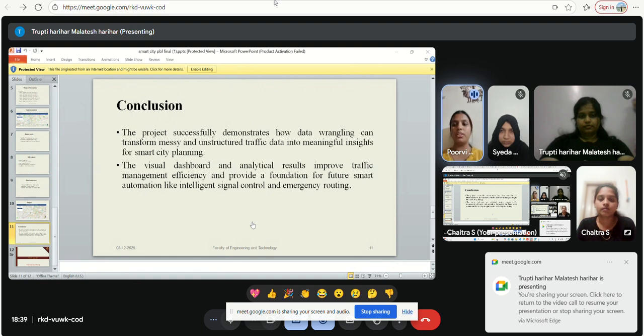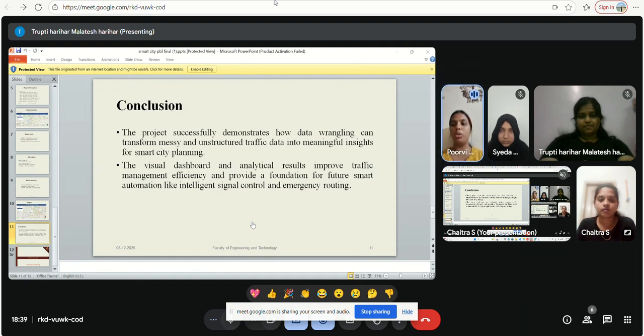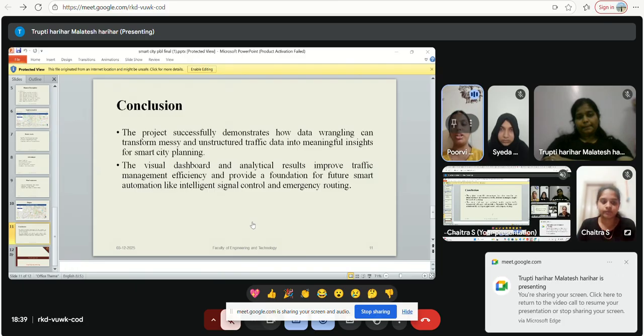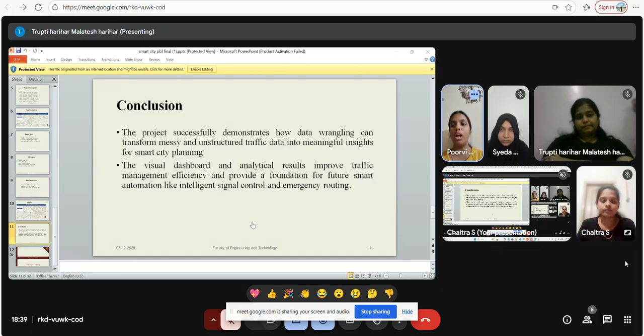Conclusion: the project successfully demonstrates how data wrangling can transform messy and unstructured traffic data into meaningful insights for smart city planning. The visual dashboard and analytical results improve traffic automation, like intelligent signal control and emergency routing. Thank you.